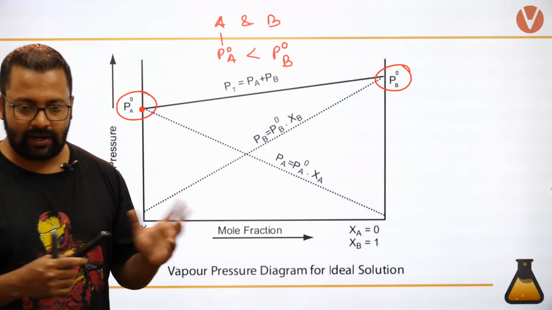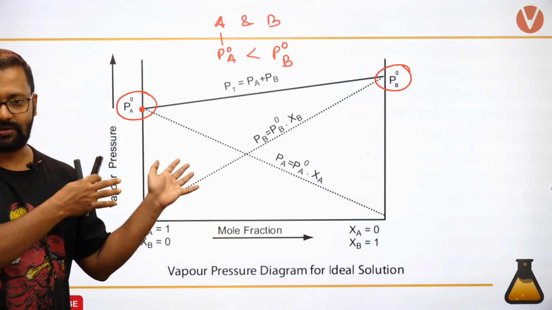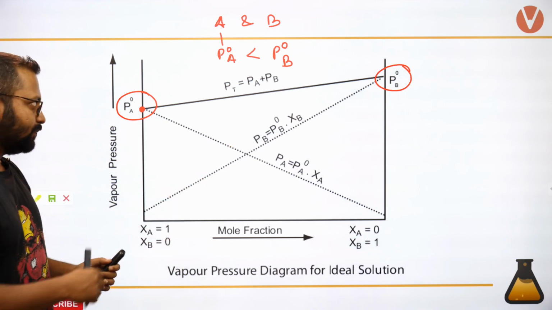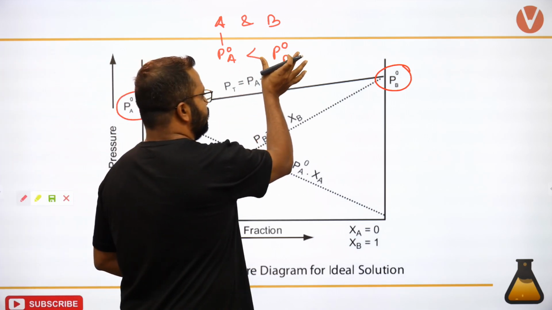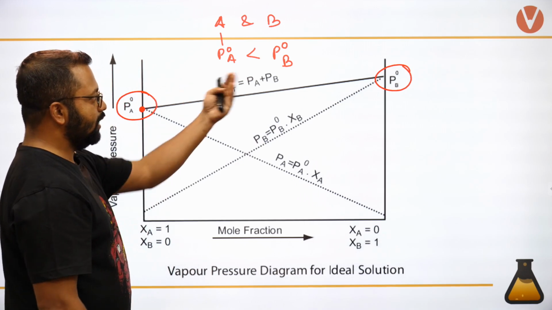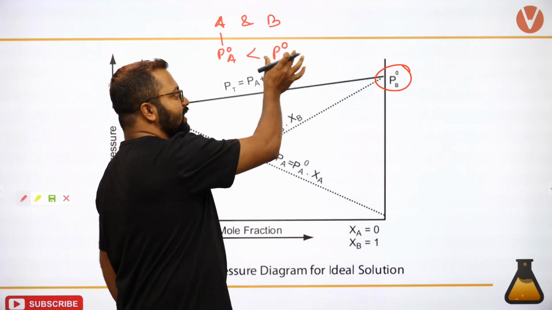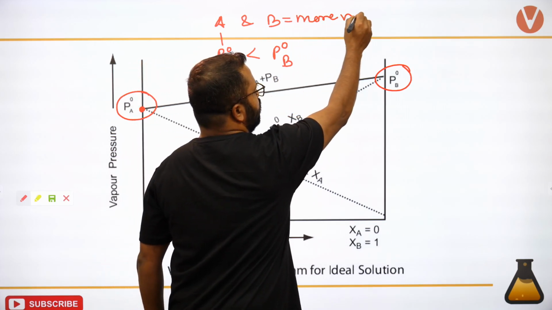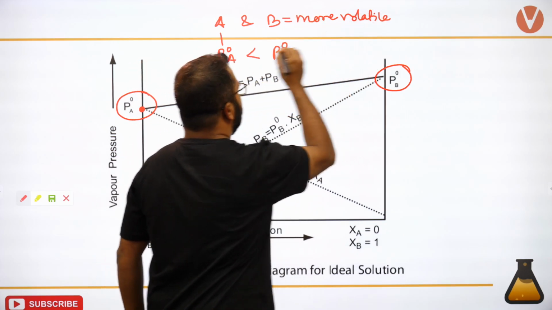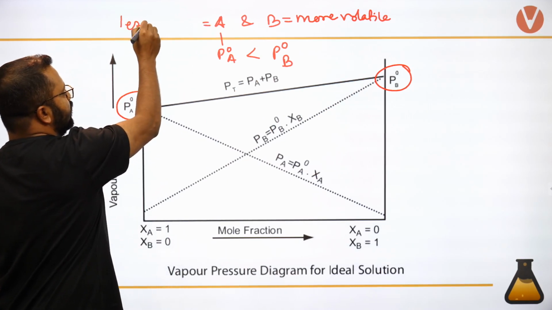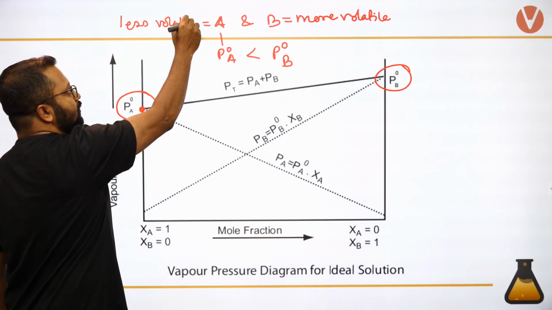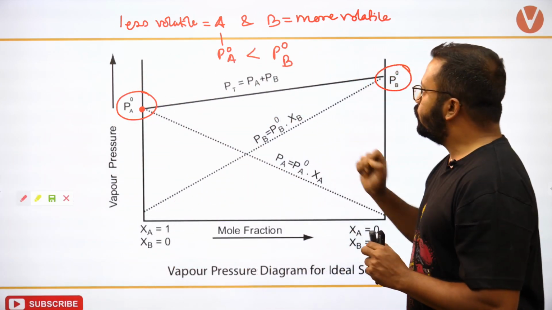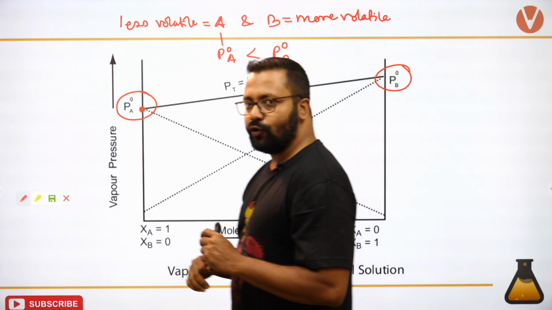The deviation from ideal gas law is something which you read in 11th standard, so I'm not going to discuss that. This is a 12th standard topic. So P naught B, which is more volatile? If I am getting more vapor pressure, that means B is more volatile, and A is less volatile.